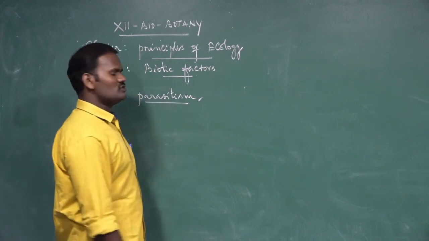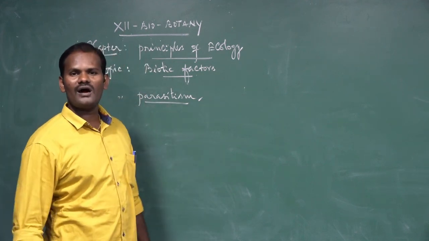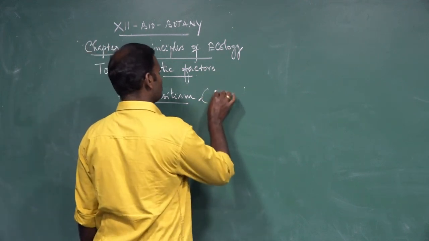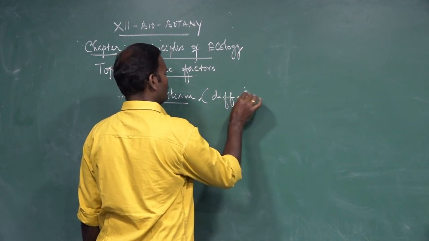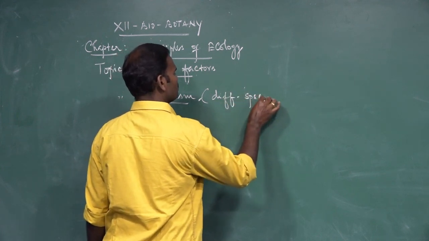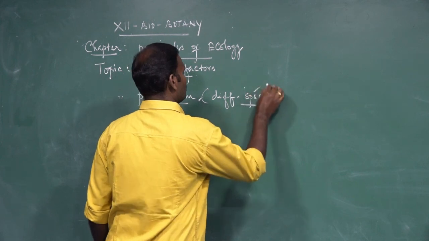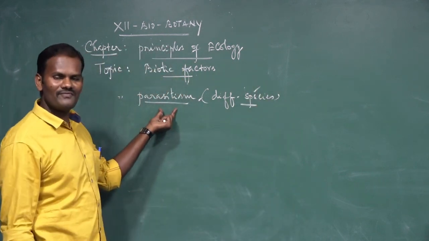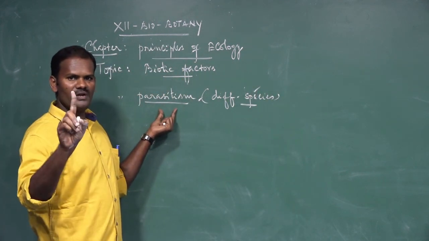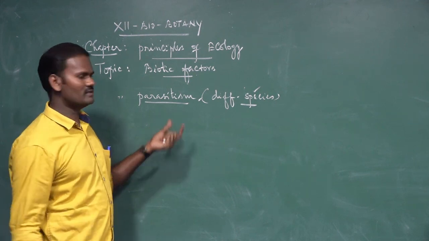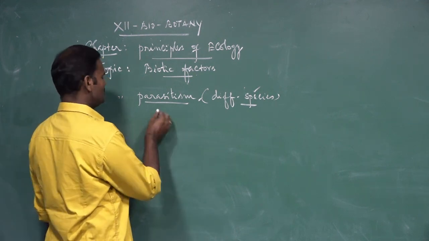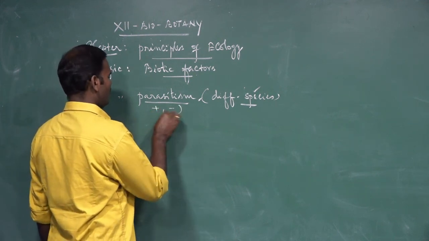It is interactions between two organisms of different species. In parasitism, one is benefited and the other one is harmed. That is why it is represented by the symbol plus and minus.